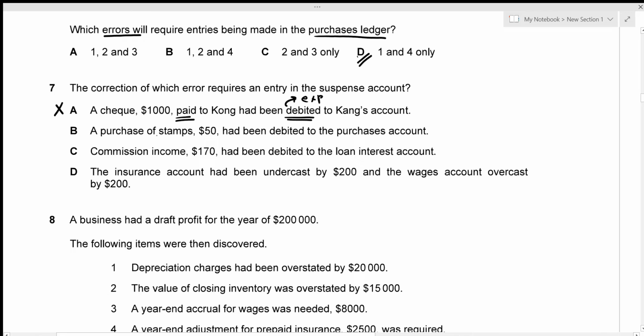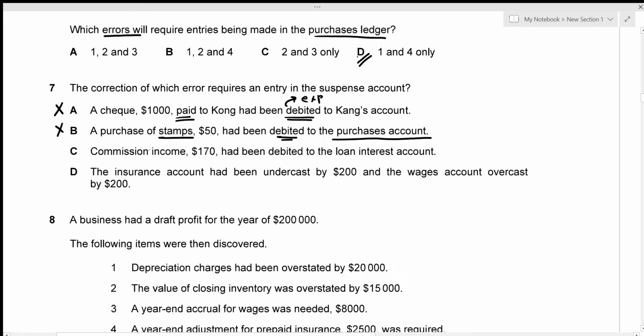A purchase of stamps of $50 had been debited. Again, debited, so it's an expense, and purchase is also actually an expense to the purchases account. Okay, here it's an error as well, because the purchases account only includes the purchase of goods or inventory, but here we're including the purchase of stamps as well, which is an error. But regardless, it is a purchase, right? So an expense has been debited, so it does not actually require any suspense account. So option B is incorrect as well.